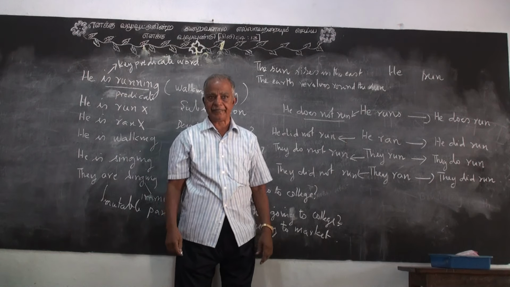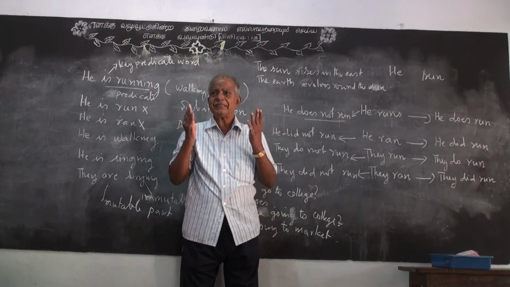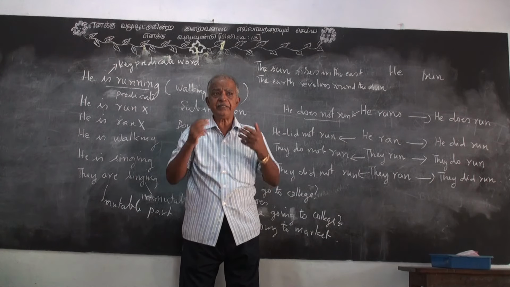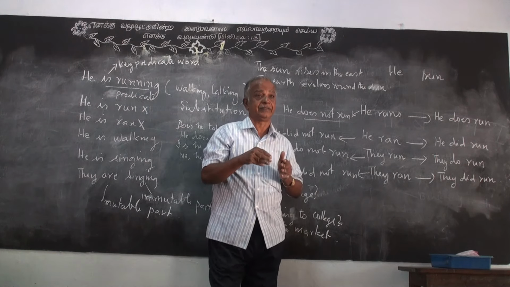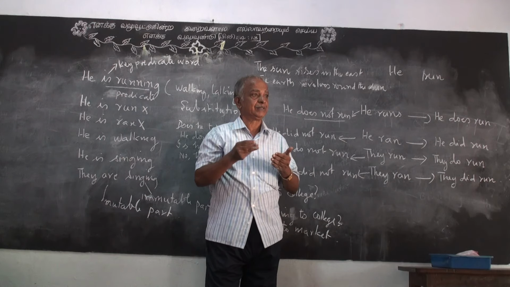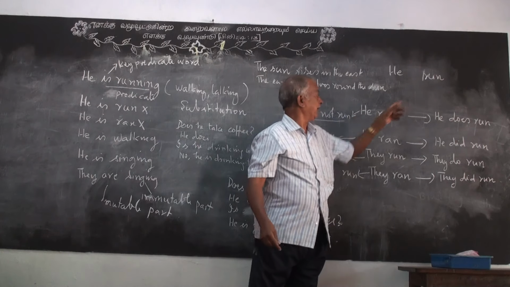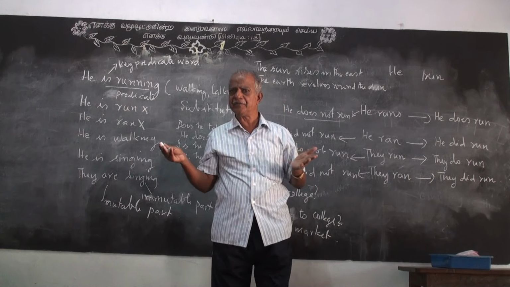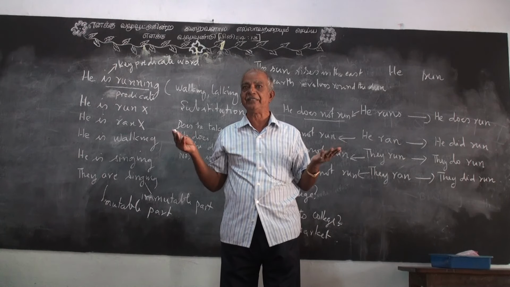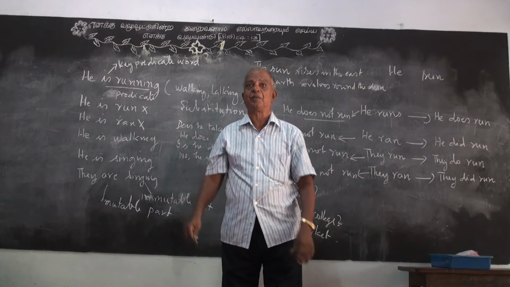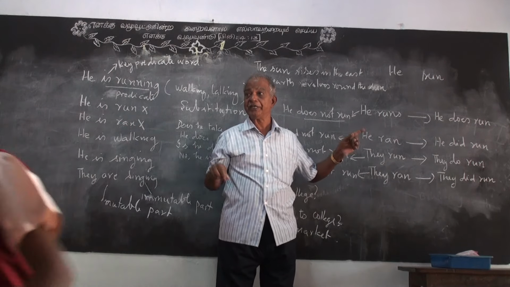So the actual question is, what is the difference between verb and predicate? We say this is a verb, but you say this is not a verb, it is a predicate. How can we understand this? That is the question of your definitions. How can we tell the students this is a verb and this is not a verb? Is it not a difficult one? They simply don't understand, sir. How can I explain this to the students? That is the crucial problem. So we have to say what the actual difference is.